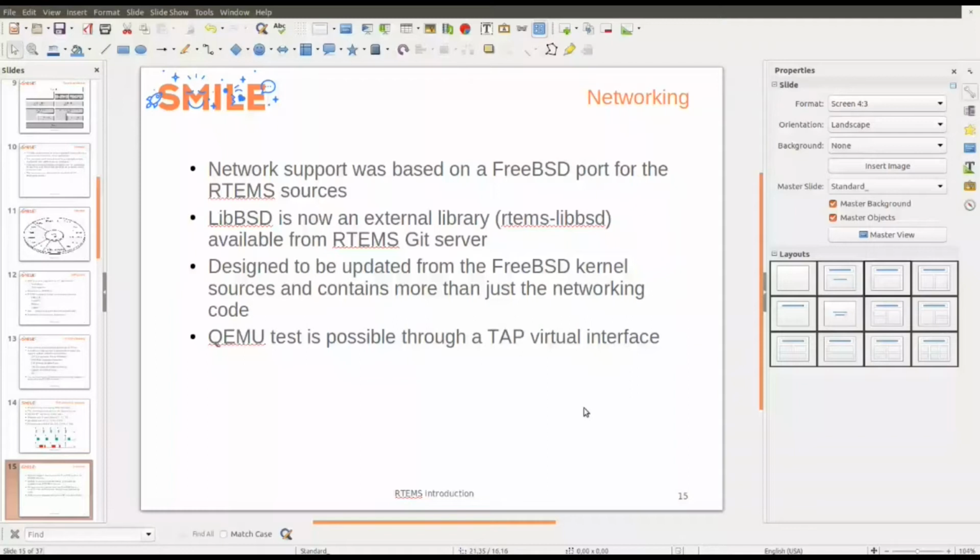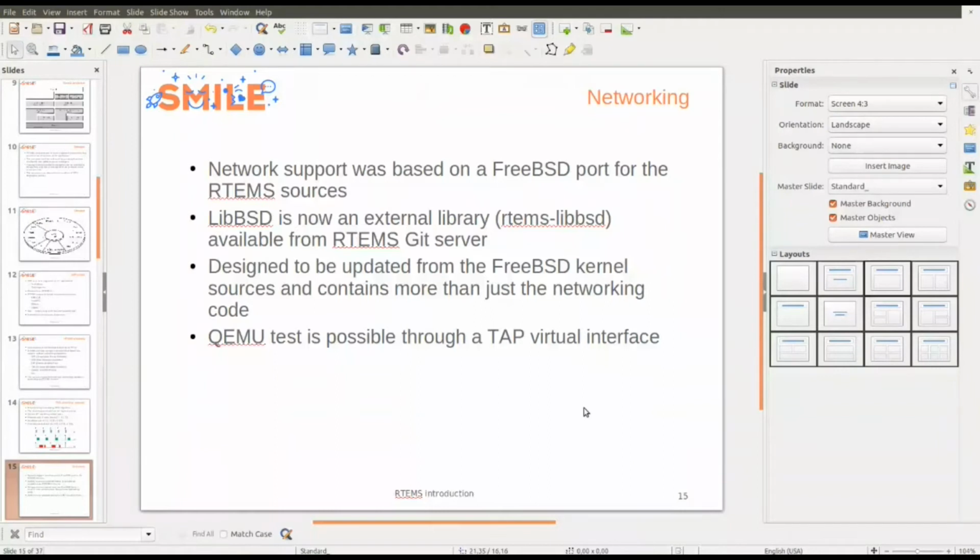But it's not like in Linux. You can't just do ifconfig and that's all. You have to configure static files, and it's a bit tricky to do. It's designed to be updated following the FreeBSD kernel evolution. That's the reason why now it's an external library. You can do a test with QEMU with a TAP virtual interface, but it's a bit difficult to use.